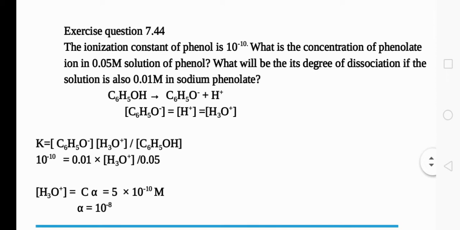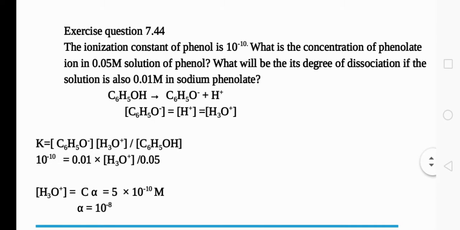We know the concentration of phenol was given as 0.05, and sodium phenoxide was given as 0.01. Only the concentration of hydronium ion or H plus ion is not given. From that equation you can find out the hydronium ion concentration, which can also be calculated by the formula C alpha, that is, 5 into 10 raised to minus 10 molar.